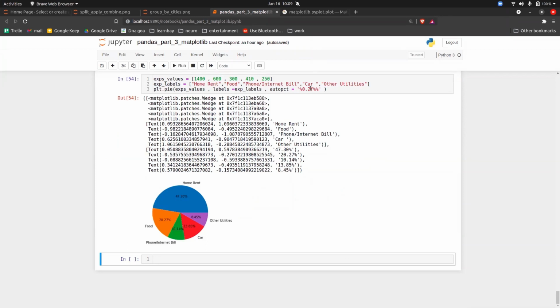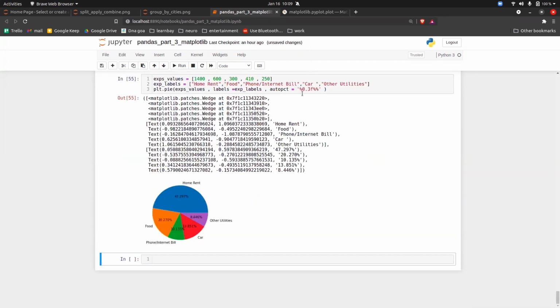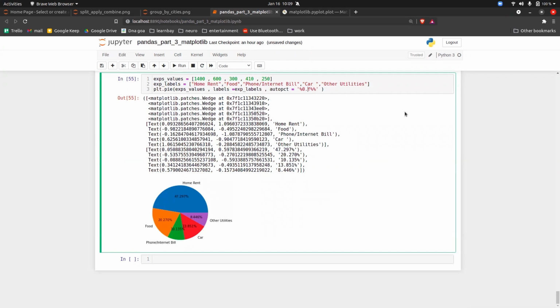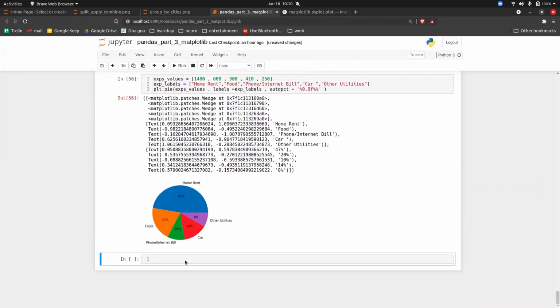If you want up to 3 decimal places, you put 3 here. That is why we have 0.3f: it means you want 3 floating point digits. If you don't want any, you put 0.0, execute it, and there will be no floating point numbers, so it will be a proper integer.